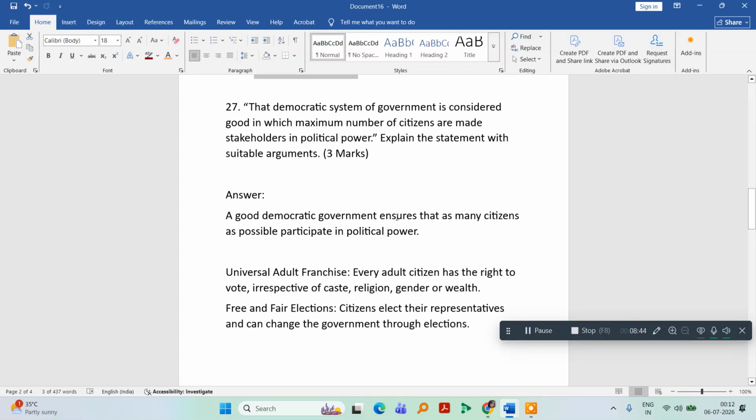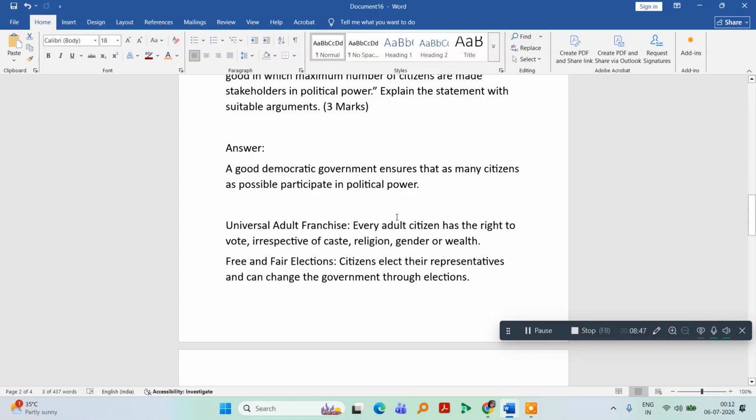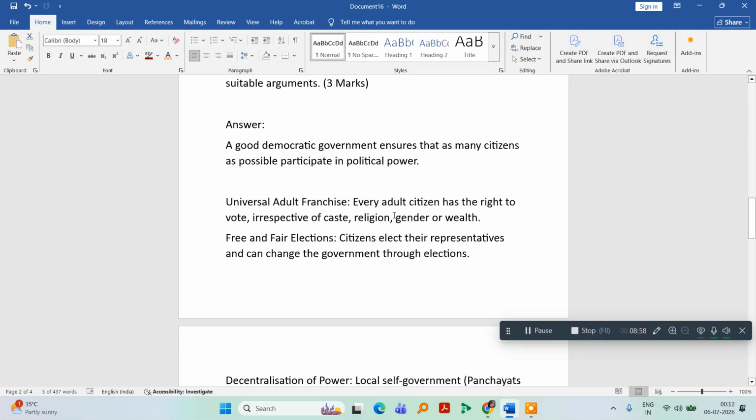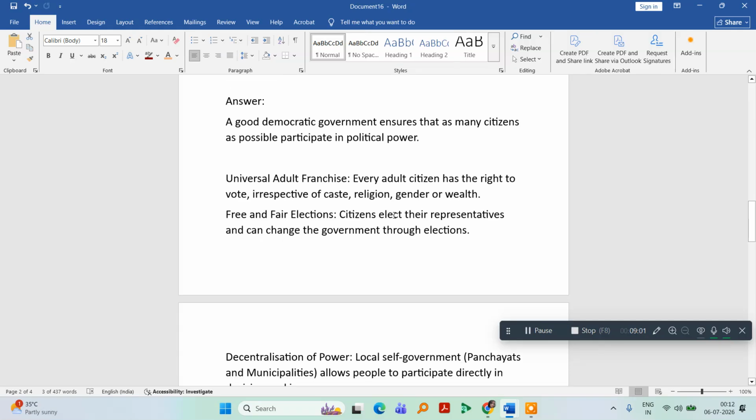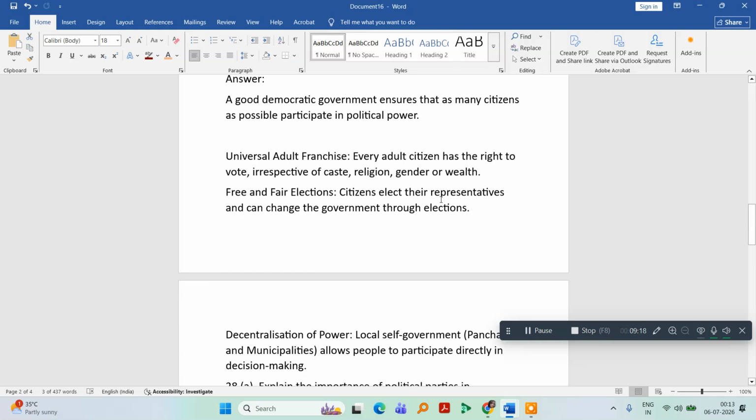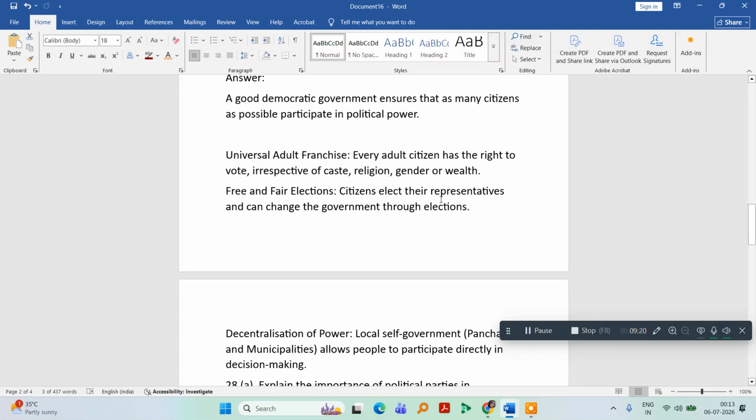A good democratic government ensures that all the citizens can possibly participate in political power. For example, in universal adult franchise, every citizen above the age of 18 has the right to vote regardless of caste, religion, gender, or wealth. All the citizens elect their representatives and change the government through elections, so elections should be free and fair.